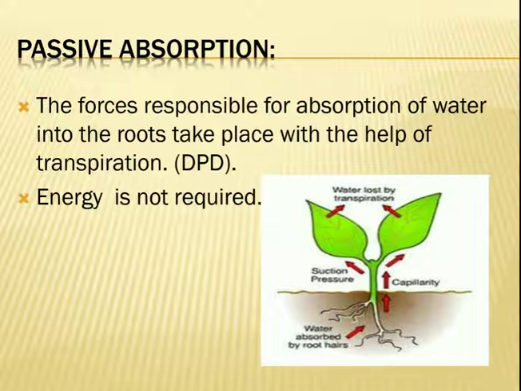There is no energy required in passive absorption. There is no expenditure of energy. So this is called passive absorption. Look again: in passive absorption, transpiration plays an important role. Transpiration develops a suction force, and this suction force is transmitted from the leaves to the petiole to the stems and finally reaches the root for the absorption of water. No energy is used here.